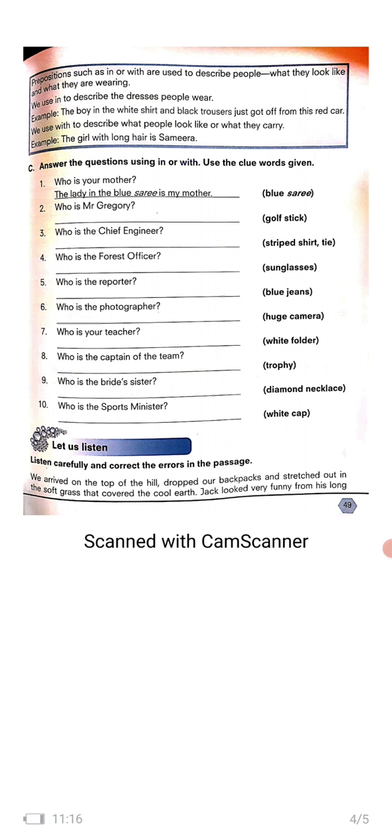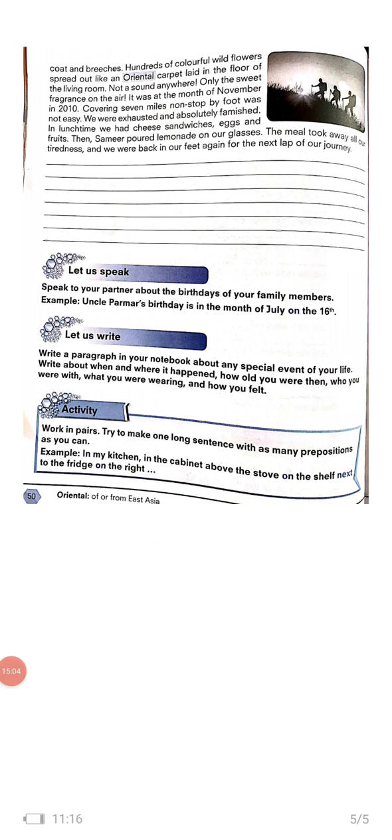Coming to the next exercise, listen carefully and correct the errors in the passage. So let us read the passage. We arrived on the top of the hill, dropped our backpacks, and stretched out in the soft grass that covered the cool earth. Jack looked very funny from his long coat and breeches. Hundreds of colorful wildflowers spread out like an oriental carpet laid in the floor of the living room. Not a sound anywhere, only the sweet fragrance on the air.